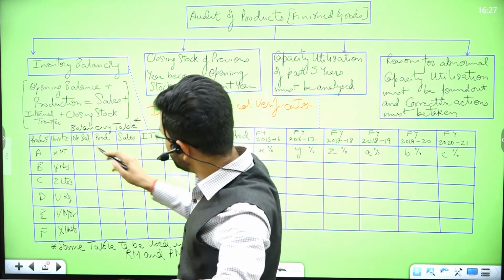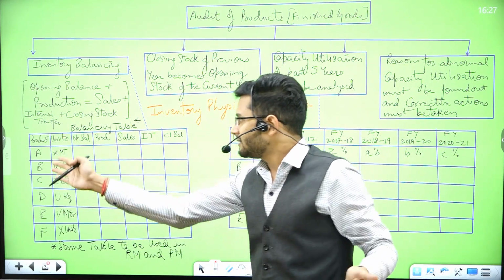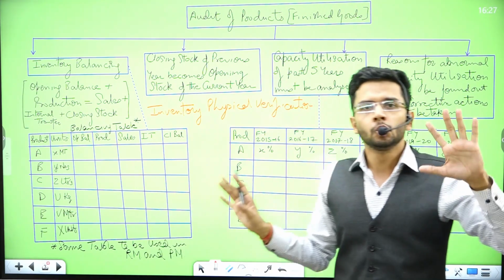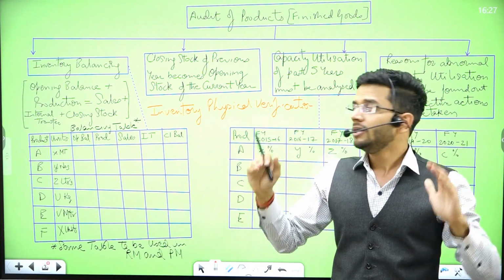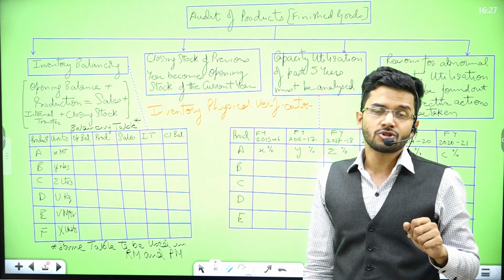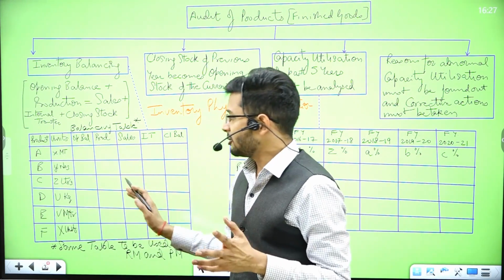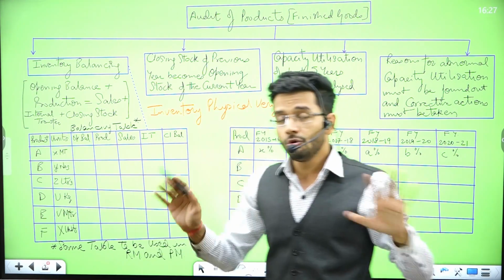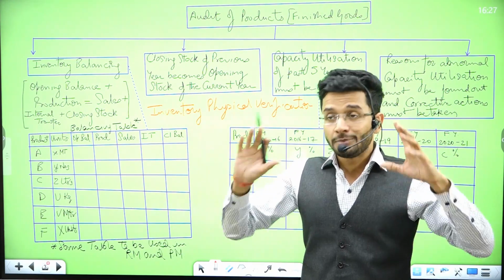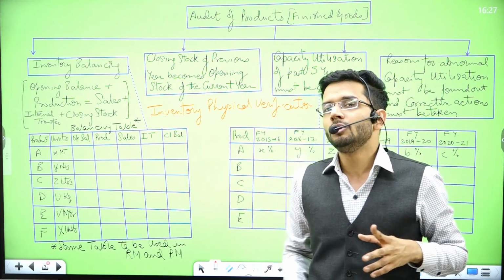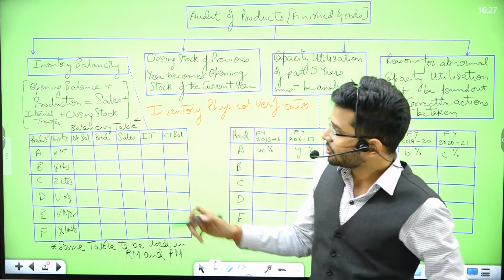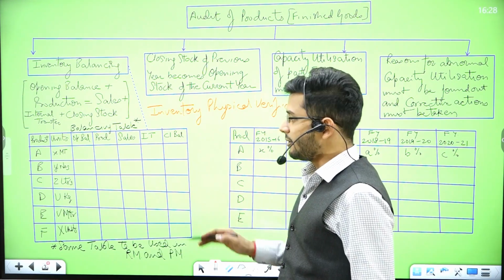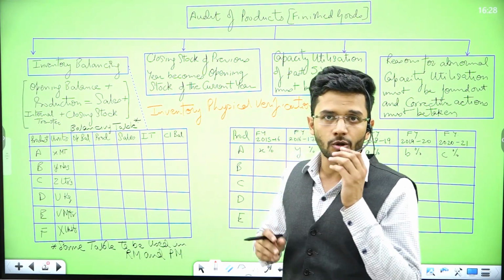Now this is a balancing table which I have prepared. It is nothing but the same information represented in a tabular format. Guys, there is no hard and fast rule. There is no hard and fast tabular format which is given for any of these verifications or checking. But yes, these are the recommended formats which you may use. If you have some better format, you can use that. It's absolutely your will. There is no specific table prescribed under law which you necessarily have to use. So you can use this balancing table, or some other format according to your need.